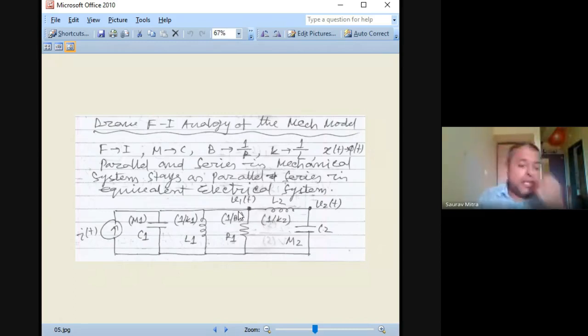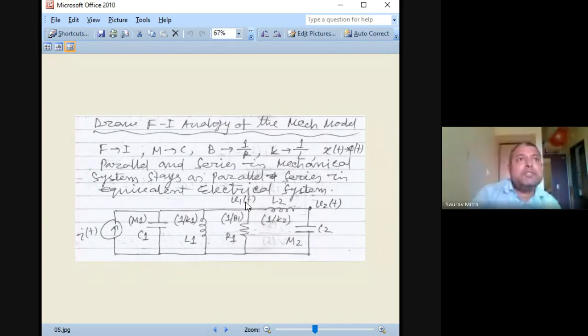Now the output equation in the previous case was I. I had represented it in terms of I, but the actual output in the FV analogy is sQ(s), so I is equal to sQ(s). In this case, I am writing it as V, but V is equal to s phi(s). If you remember that, I asked you to check the notes previously. I have added a lot of notes afterwards, so please check the day we did it and see what the FI analogy is.